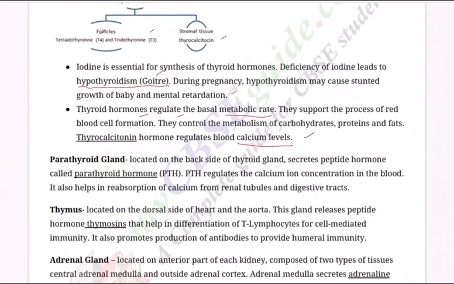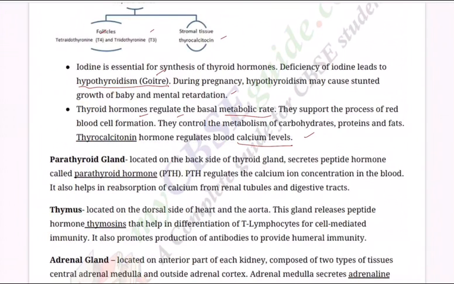Then parathyroid gland, of course, one more is there, thyrocalcitonin hormone. It regulates blood calcium levels. Already we discussed the importance of calcium, particularly in neural mechanism. Without calcium, nerves will not work. So paralysis takes place. So calcium is very, very important. Second, of course, all of us know that the main constituent of the bones is calcium. If calcium is not present in required quantity, our bones become brittle. So frequently fractures take place.